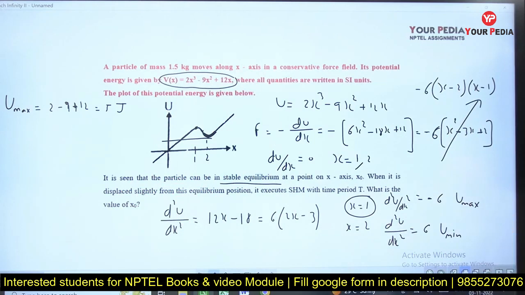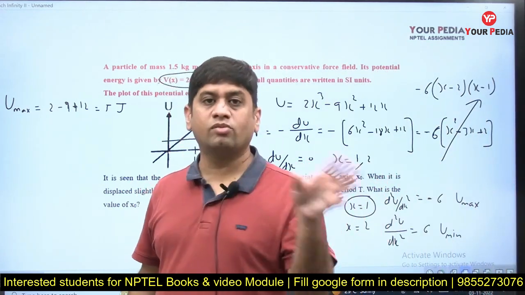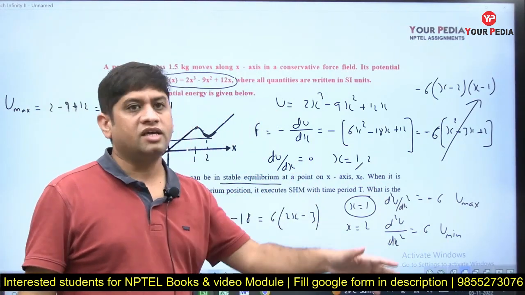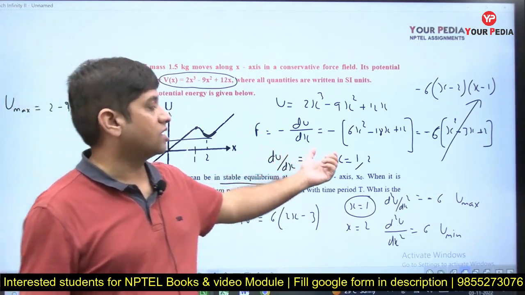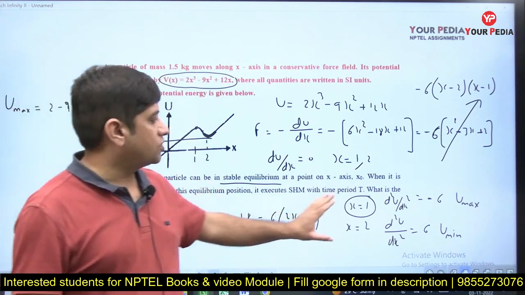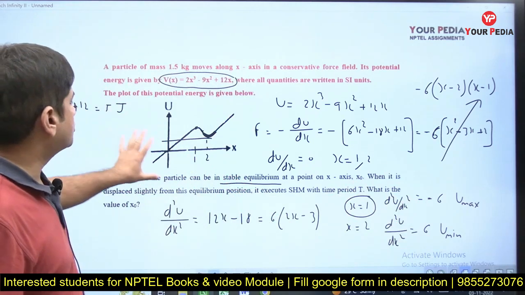So sometimes he might ask you what can be the maximum potential energy. So how do we get minimum or maximum potential energy? Potential energy is given to us, differentiate it with respect to x, equate it to 0. You will get maybe 2 values. At one point it can be minimum and at another it can be maximum. So again differentiate, and if you get a negative value it is maximum, if you get a positive value it is minimum. So we got these two things.